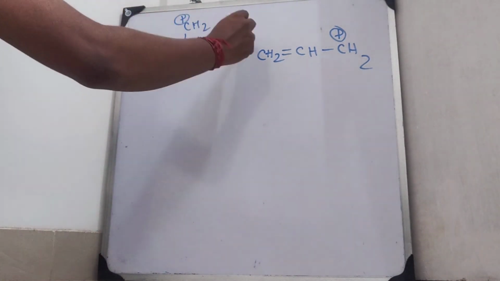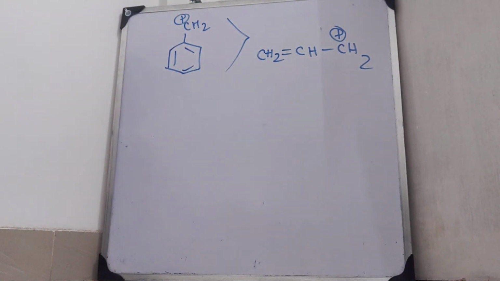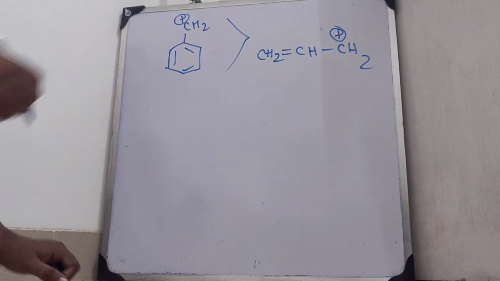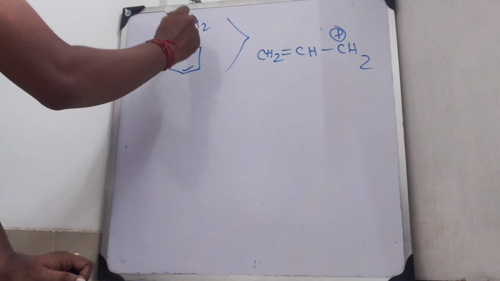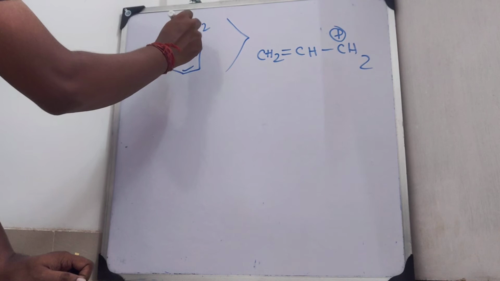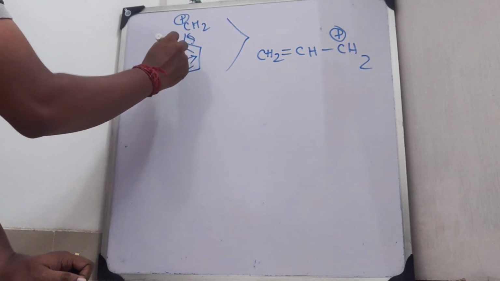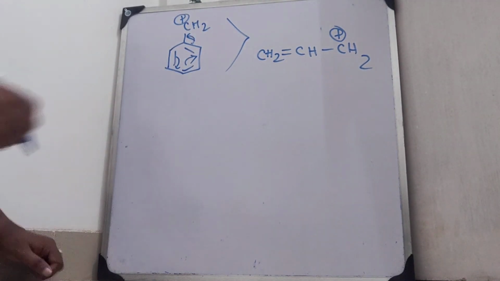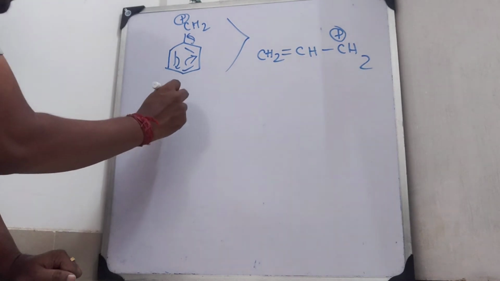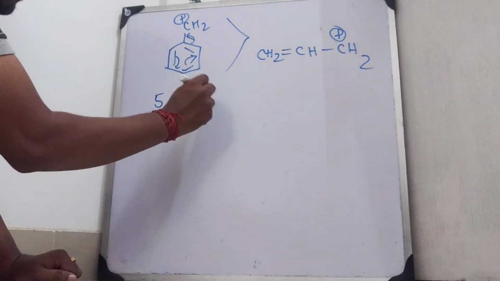I say this one is more stable. Why? Because see, just watch it. Here is a double bond, single bond, plus combination, so resonance can be possible in here. So we will get almost 5 canonical structures here.